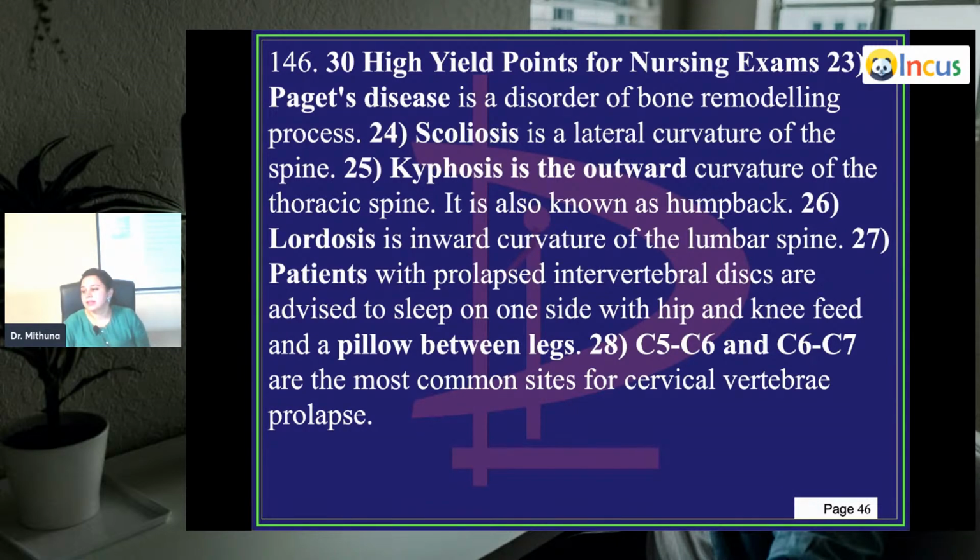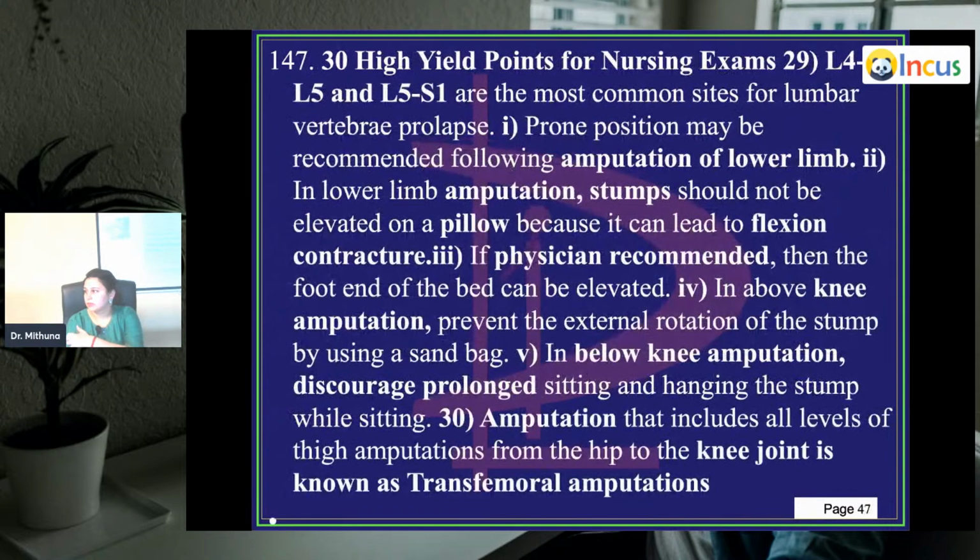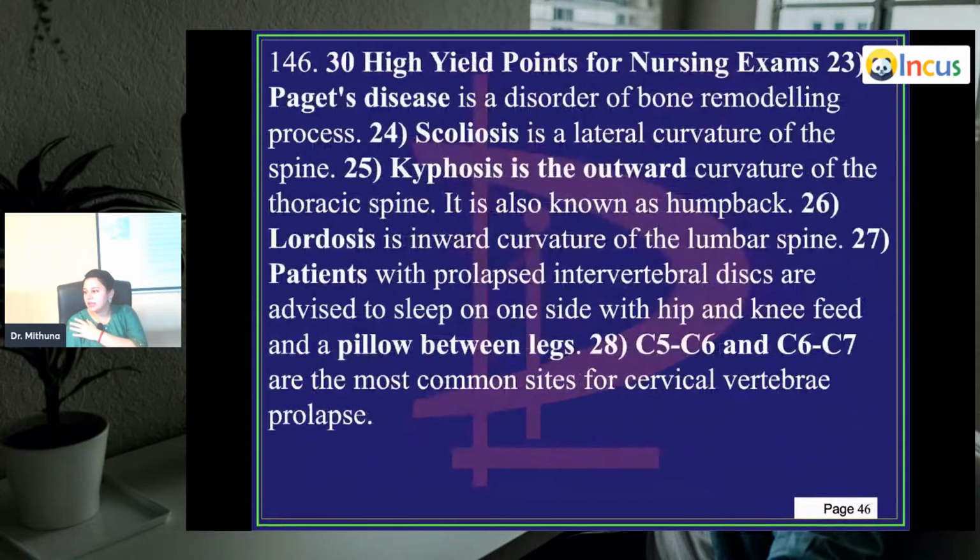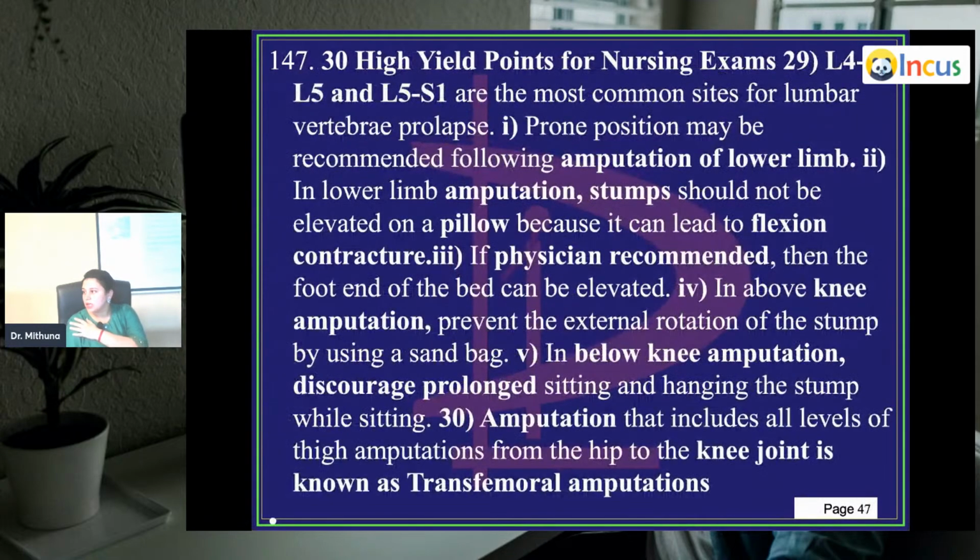C5, C6, C6, C7 are the most common sites in the cervical area for a vertebral prolapse. And in the lumbar, L4, L5, L5, S1 are the most common sites for the lumbar vertebral prolapse. So in the cervical, it is C5, C6, C6, C7. In the lumbar, L4, L5, L5, S1.